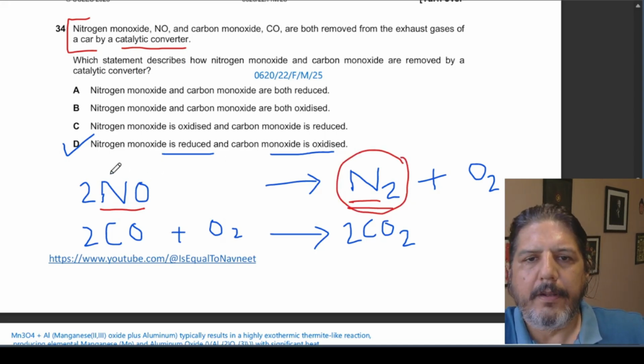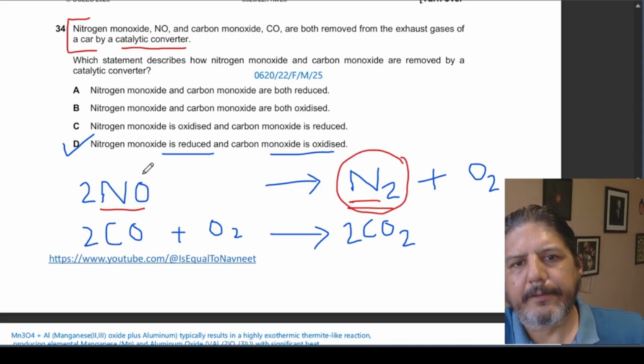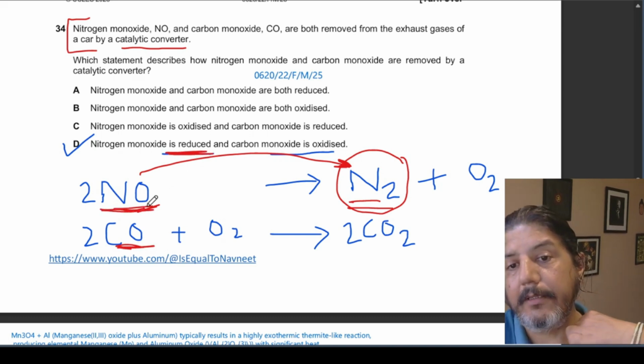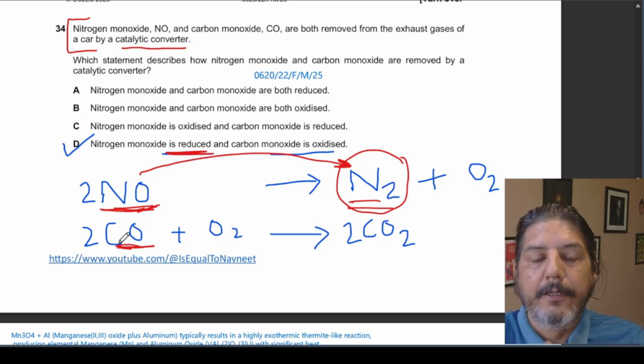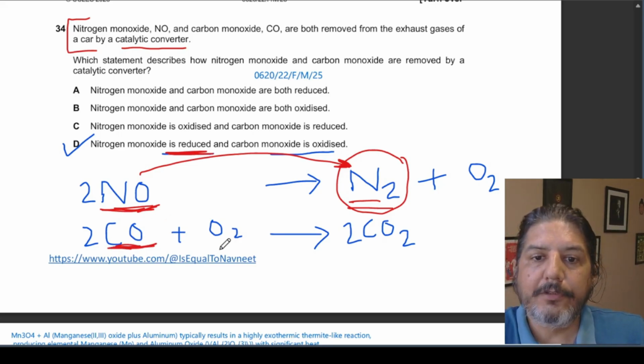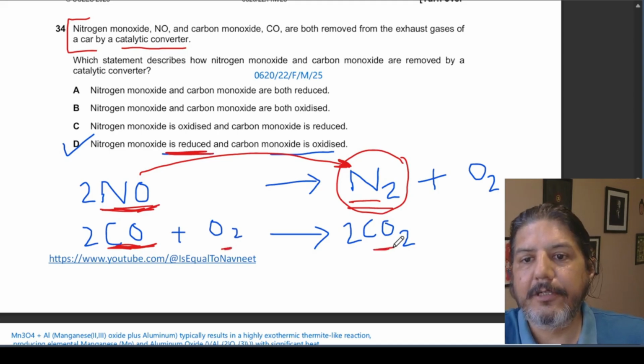So if we look here, the nitrogen monoxide is getting converted into nitrogen. We are removing oxygen, so nitrogen monoxide is reduced. And in the second reaction, carbon monoxide reacts with oxygen in the gas and is converted into CO₂.